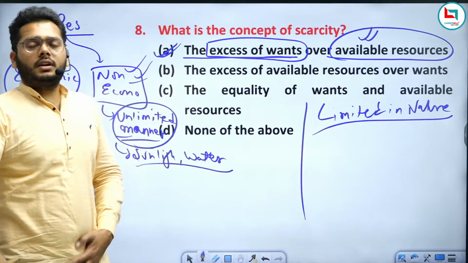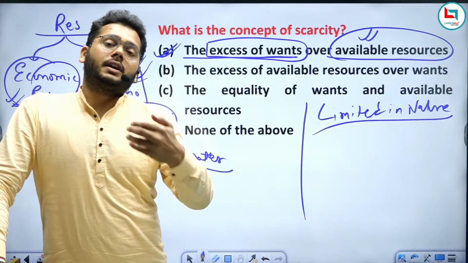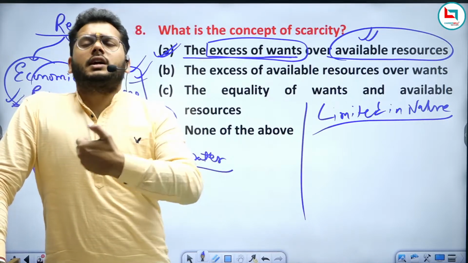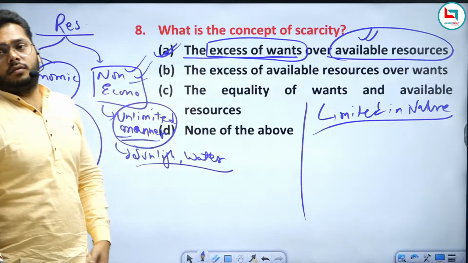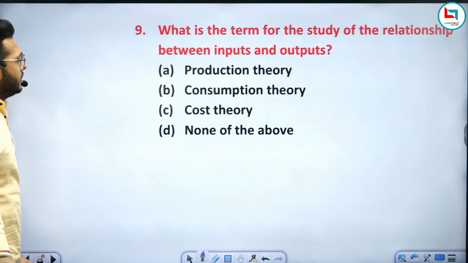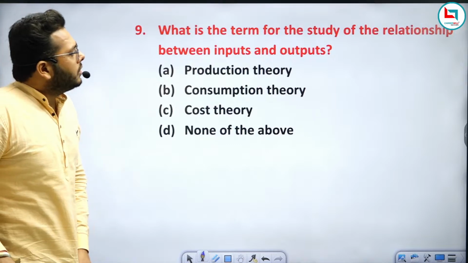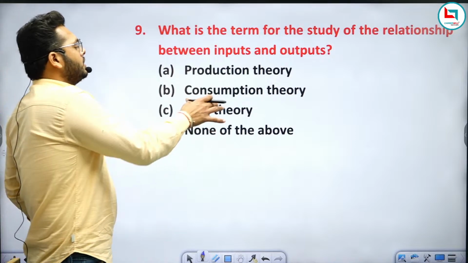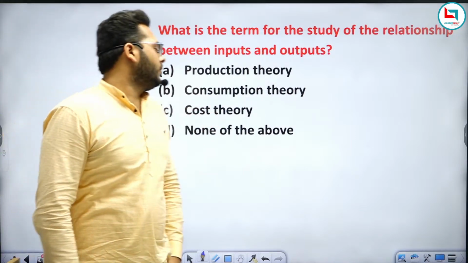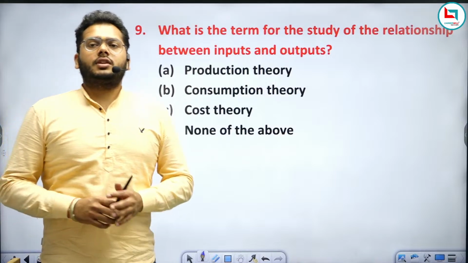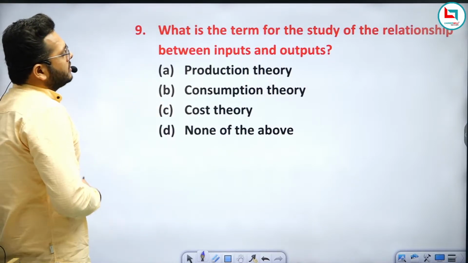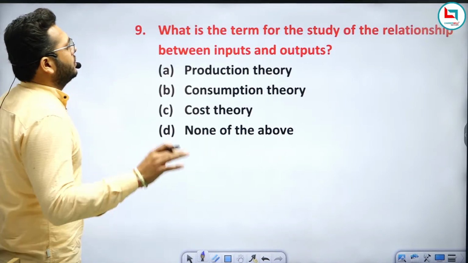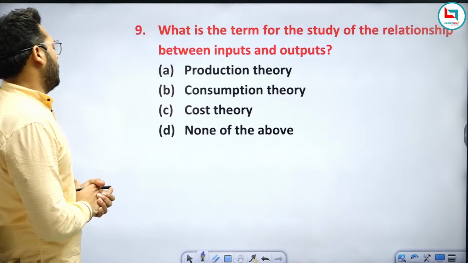Am I clear to everyone? What is the meaning of scarcity? It is limited resources in regard to unlimited needs and wants, right? Now the next question is: what is the term for the study of the relationship between inputs and output? Production theory, consumption theory, cost theory, or none of the above.